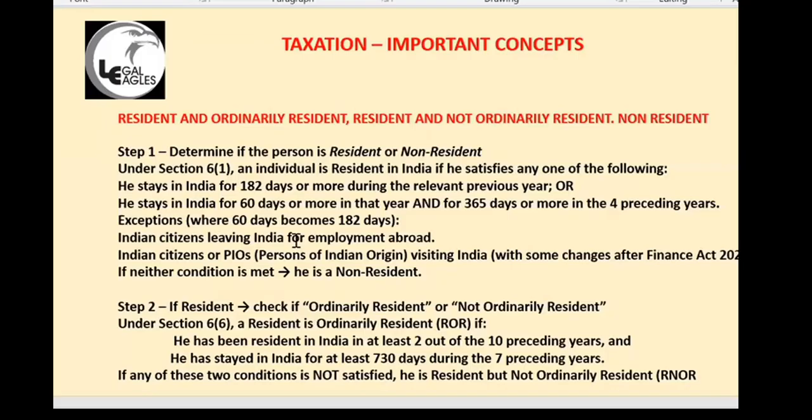One more important thing, you may get a question: agriculture income is not taxable. But if you have two types of income, say a salary of 10 lakh rupees and an agriculture income of 8 lakh rupees, then for tax purposes agriculture income will be added to your income. After calculating tax, agriculture income will be removed again. So there is a calculation, and you should go in depth into calculating it that way also. But agriculture income is exempted in India, not taxed. Okay.